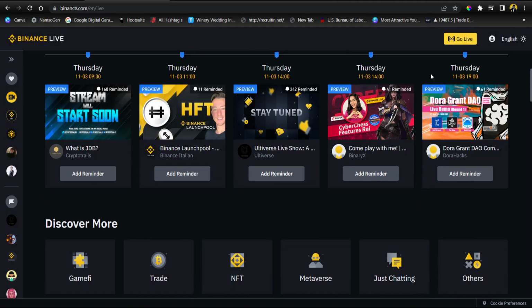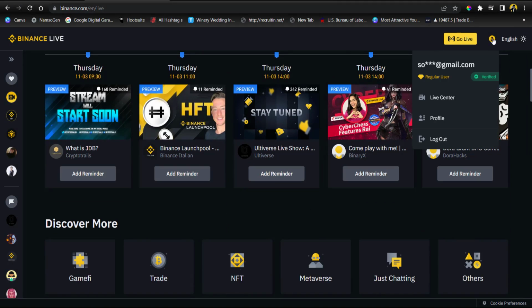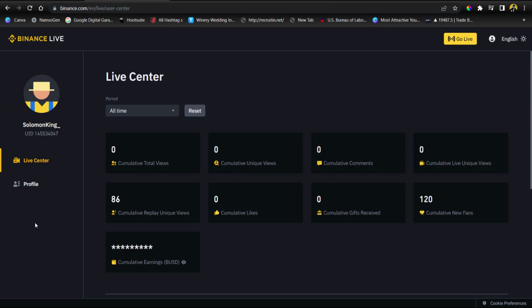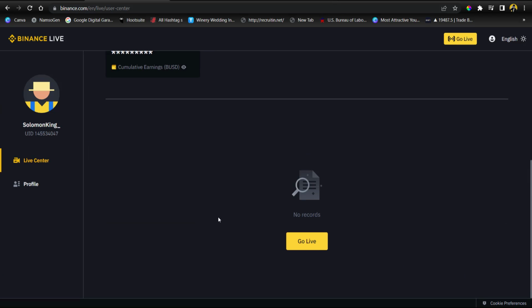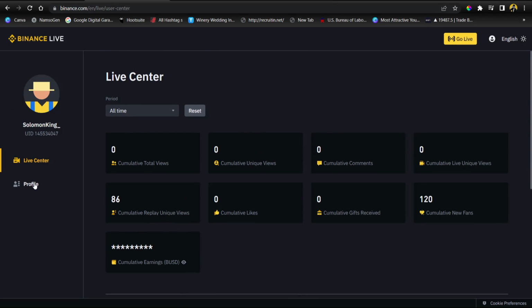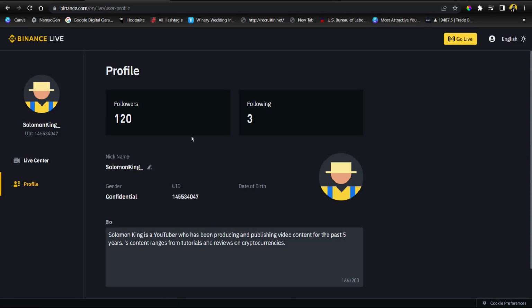So once you become a Binance Live streamer, if you head over to this place, you can see the live center right here. You can see your profile. If I click on live center, it will take me to the live center. This is where I'm supposed to go live and do everything. You can go to profile. Let me show you my profile. I have 120 followers.